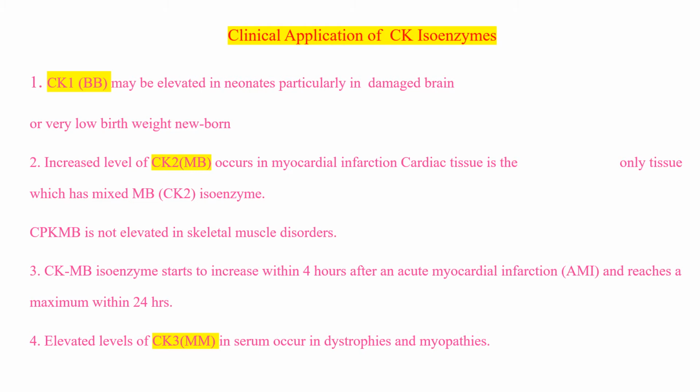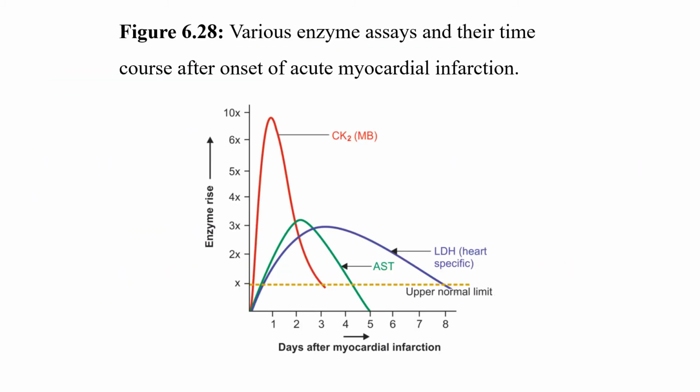And elevated levels of CK3 or MM occur in muscular dystrophies and myopathies because this CK3 isoenzyme is present in skeletal muscles. Therefore, CK3 level is increased in muscular dystrophies and myopathies. So, in this figure it is shown CKMB is the earliest marker of myocardial infarction and it comes to normal in 2 days and its peak occurs at 24 hours. So, CKMB is the earliest marker.